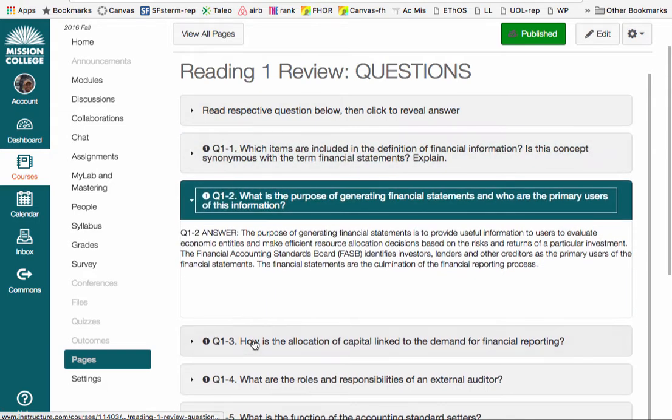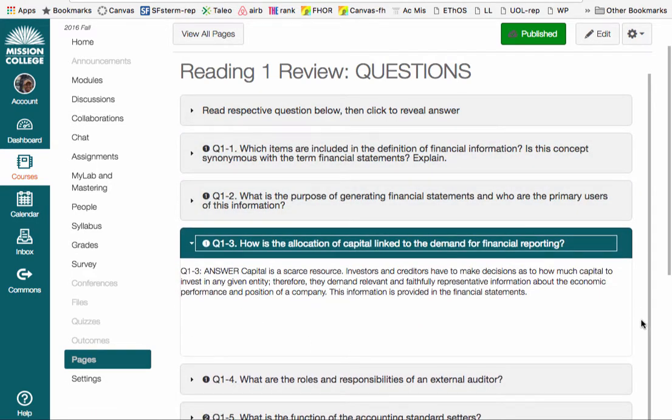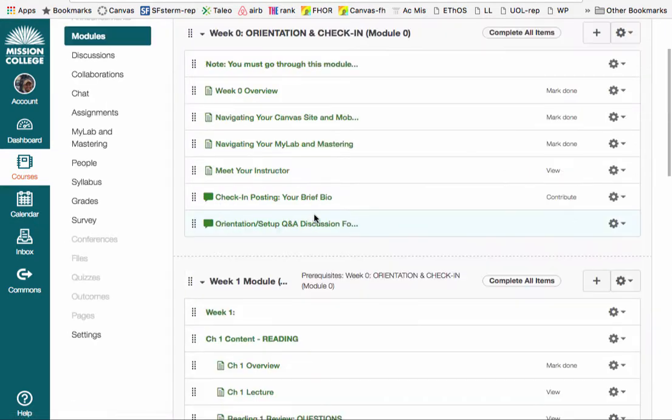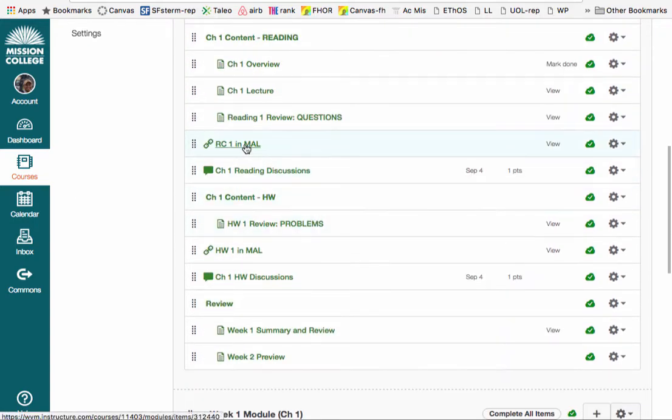It's basically a way for me to help you formulate some questions that relate to the topics in the chapter, and that way you can get a sense of the kinds of questions you may be getting in the actual reading check itself. The reading check, which is done inside of MyAccountingLab, is accessed through this link. Once you go here, and there will be another video for how you do this, you will go into MyAccountingLab and choose RC1, or reading check for chapter 1, and that will be part of your grade. Even though it says view here, actually you need to navigate to MAL and take the reading check quiz.